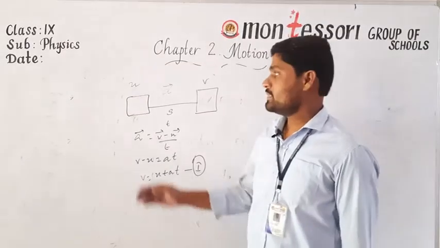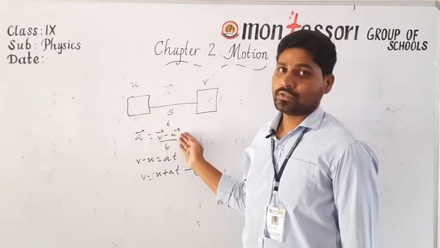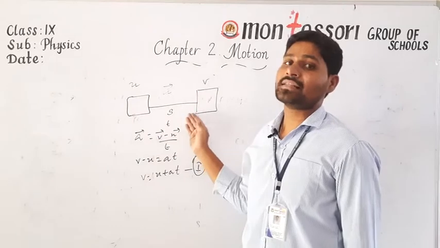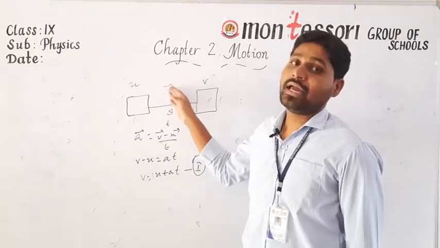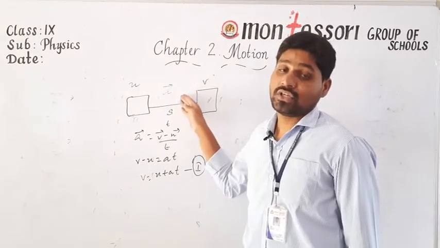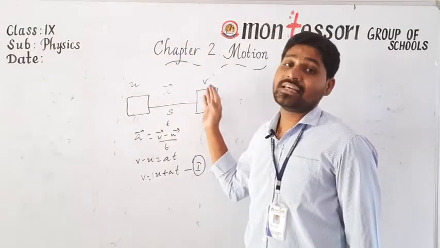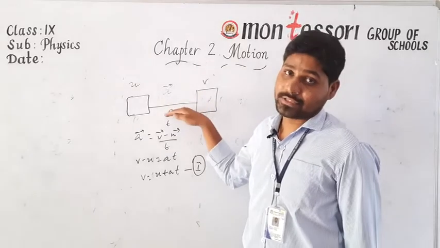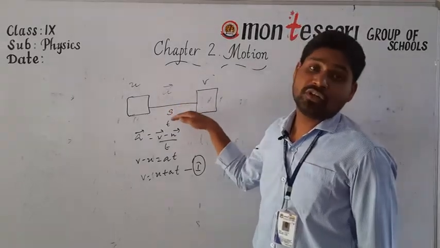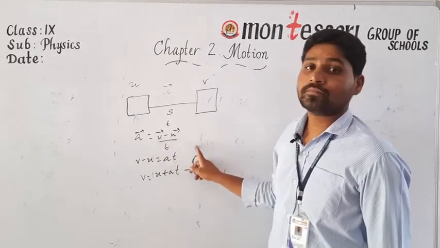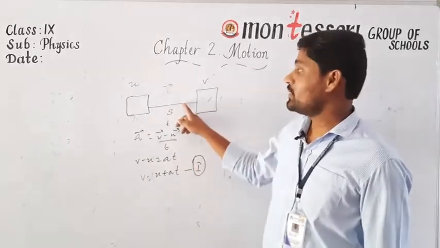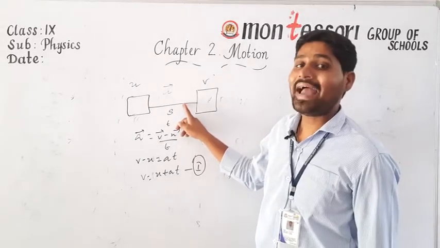Once again, consider a body which is moving with a uniform acceleration a. Its initial velocity is u. After some time interval t, its velocity changes to v. The total distance traveled by the body is s. So, from the definition of acceleration, a is equal to (v minus u) by t. Is it clear? Here the acceleration is uniform.